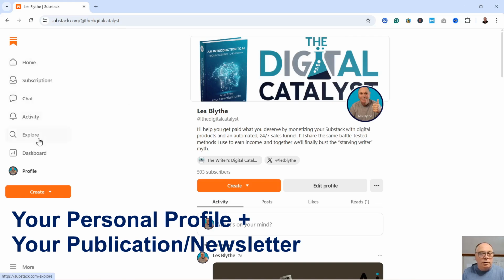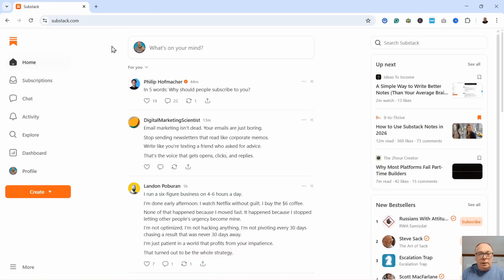You can explore different publications. The dashboard is here and the profile itself. So if, for example, while I'm in my profile, I go to home, my profile is like my separate account. If I go to home, it will give me all the activity on my profile to this point. Okay, so that is your personal Substack account.